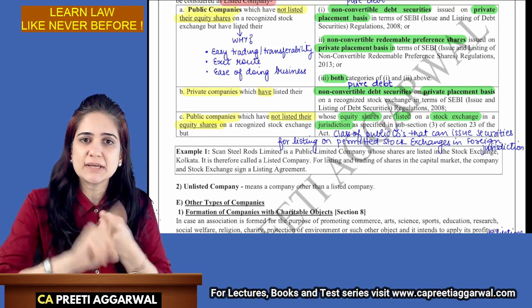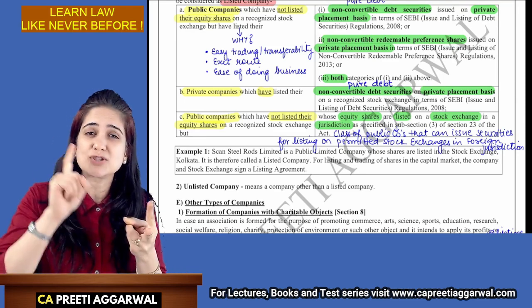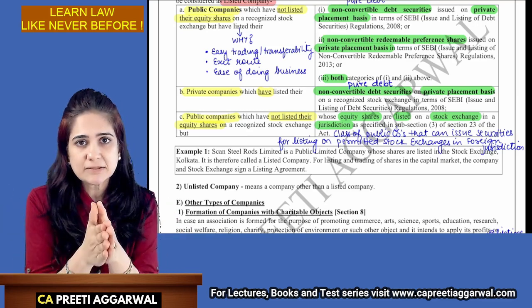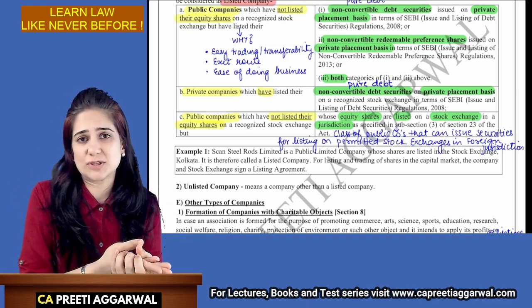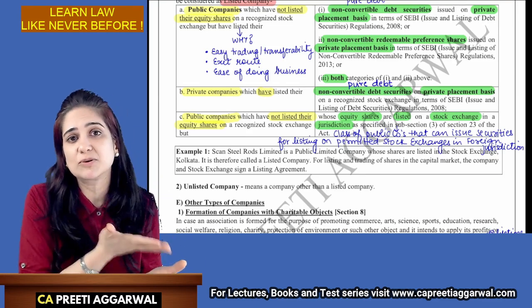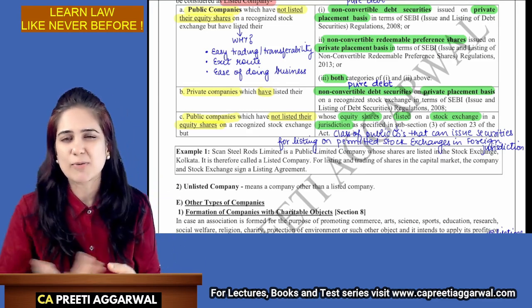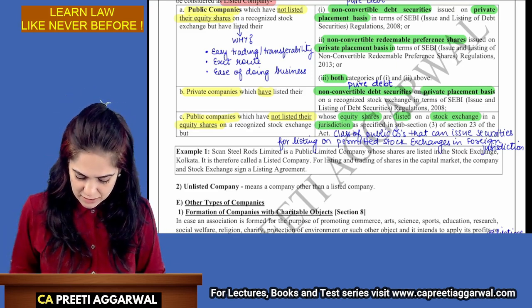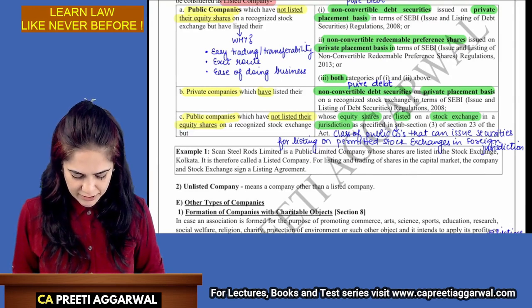So for the ease of doing business, for the ease of trading, transferability, to give an exit route, everything is listed on the stock exchange. You will easily find buyers. If you want to exit, you will easily find someone who is ready to buy those debt. Come on, invest in my company. Yes. So for these reasons, they have listed their securities.